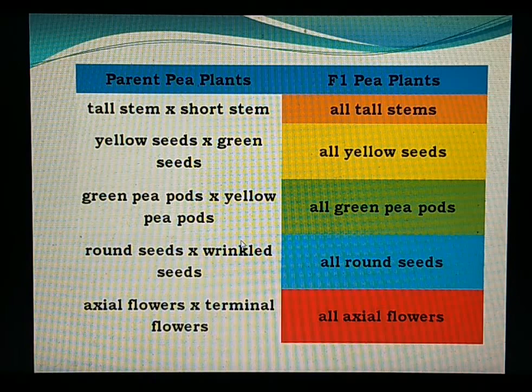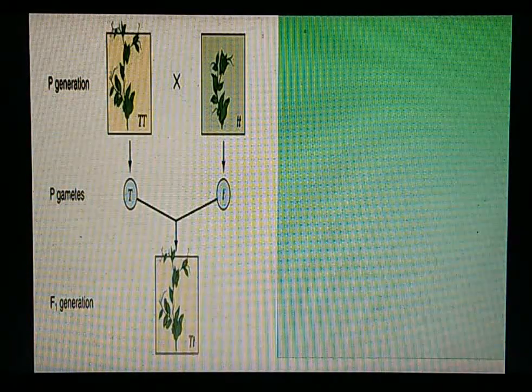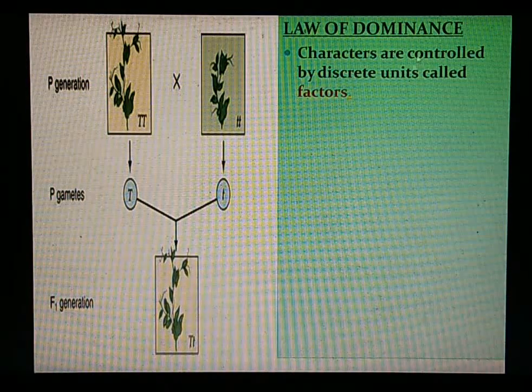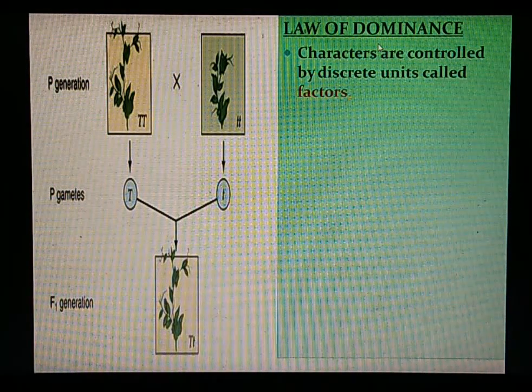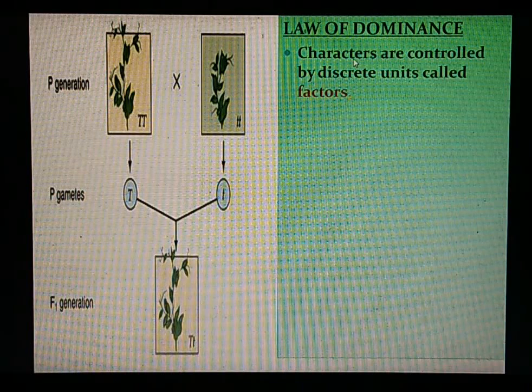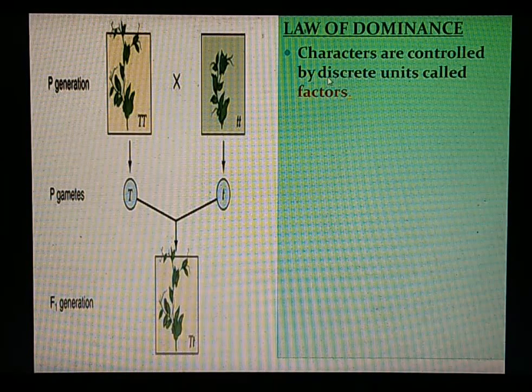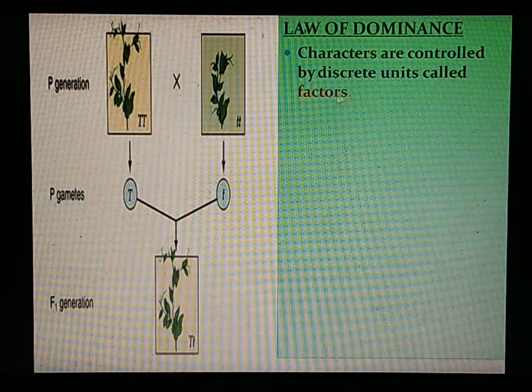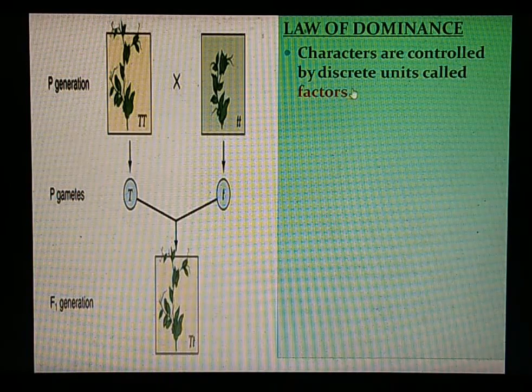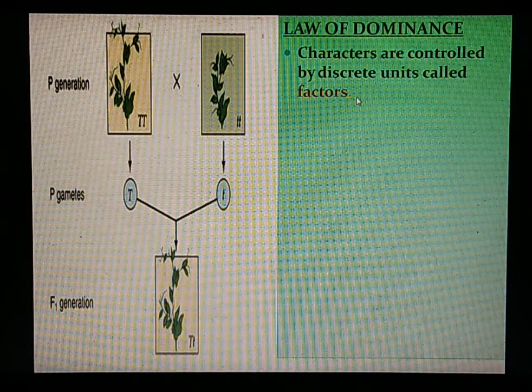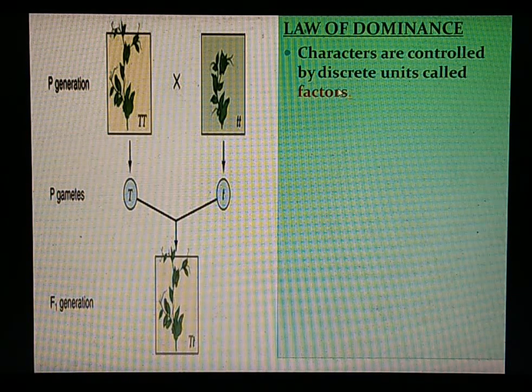So based on his experiments, he proposed his first law, called the law of dominance, which states that characters are controlled by discrete units called factors. We should remember that these factors are now called genes or alleles. So genes or alleles are units of inheritance.